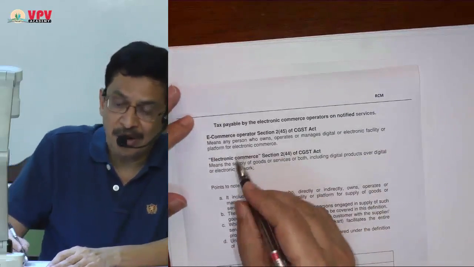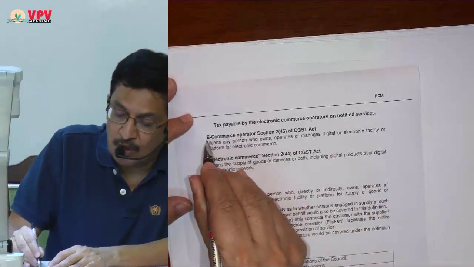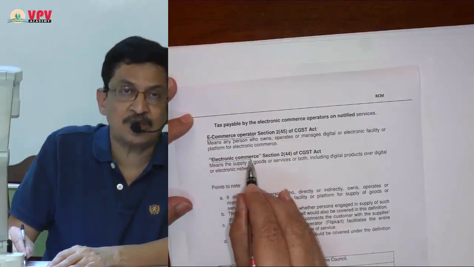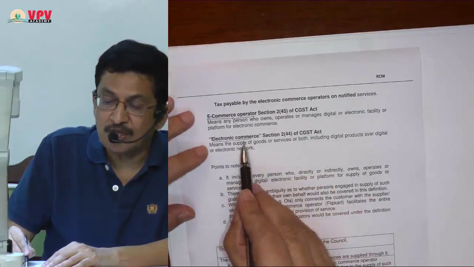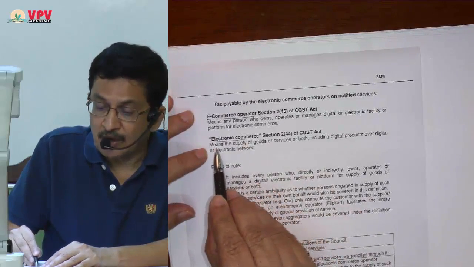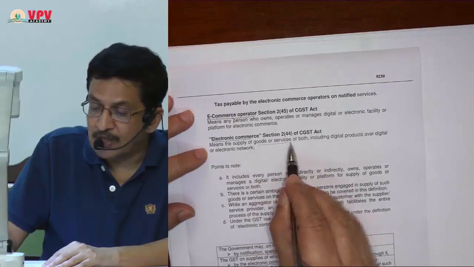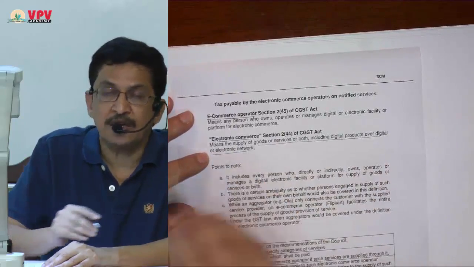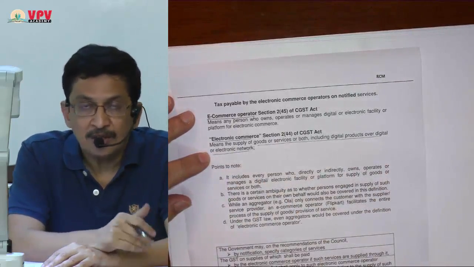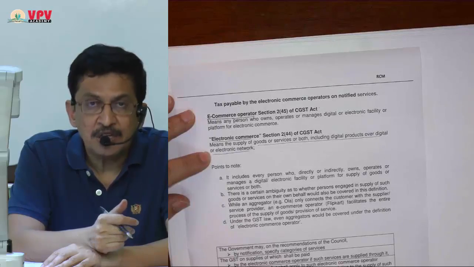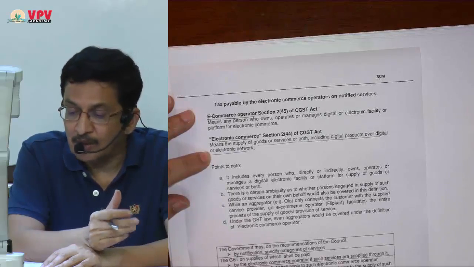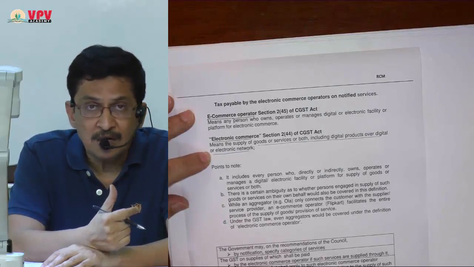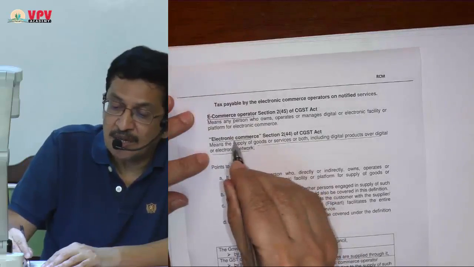But with that, we have to also learn two definitions. What do you mean by electronic commerce operator and what do you mean by electronic commerce? First, let us understand what is electronic commerce. Electronic commerce means supply of goods or services or both, including digital products over digital or electronic network. So, electronic commerce means via digital method, via electronic methods, when goods or services either in physical form or in digital form are supplied. That is what you call electronic commerce.